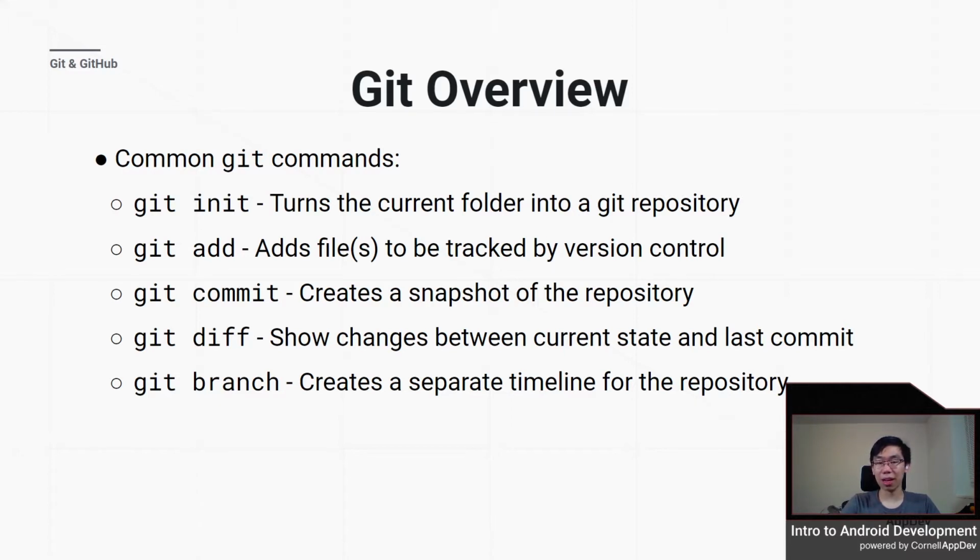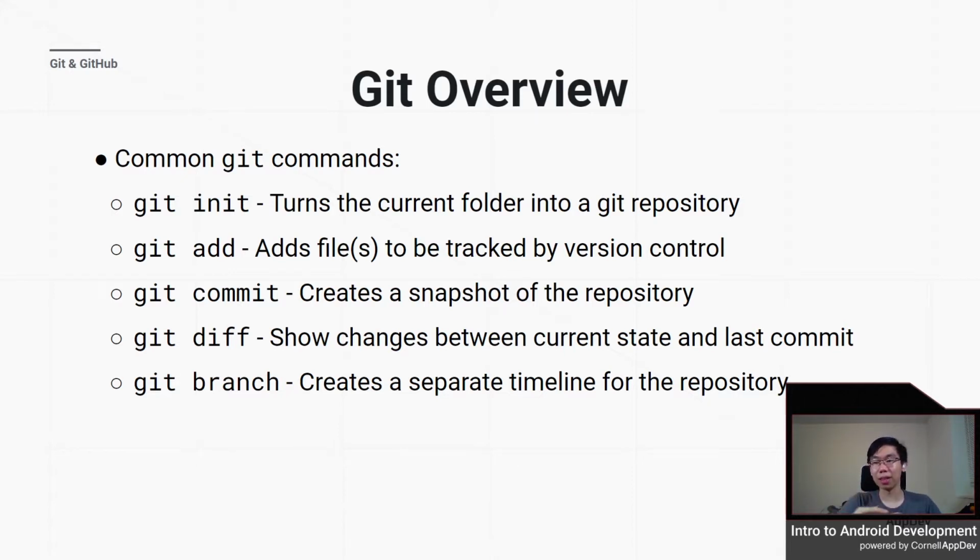Git commit. A commit is a snapshot of the repository at that point, a finalizing of the changes, converting them into a snapshot of that point that you can go back to, refer to, and even revert out and just remove those changes all in one go. Git diff is to show the changes between the current state and the last commit. It is used to find differences between things.